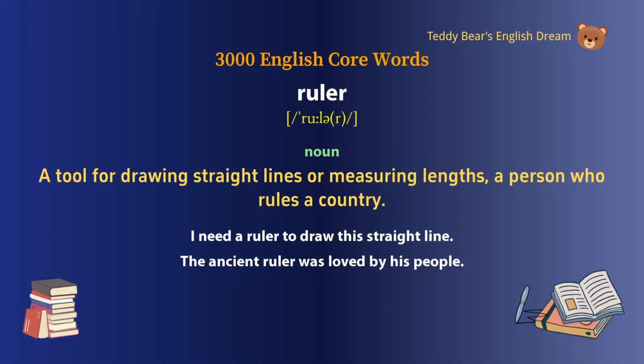Ruler. R-U-L-E-R. Ruler, ruler. Noun. A tool for drawing straight lines or measuring lengths. A person who rules a country. I need a ruler to draw this straight line.